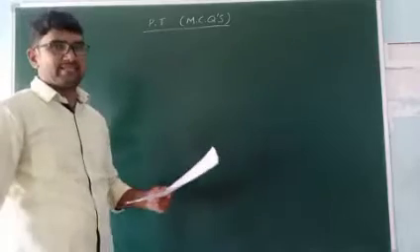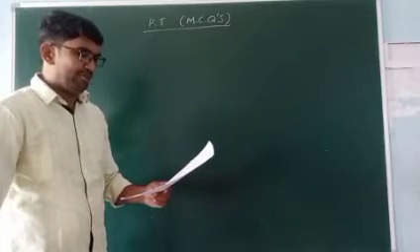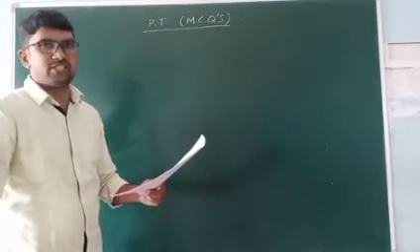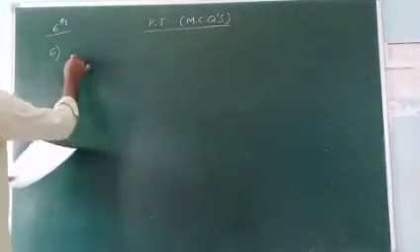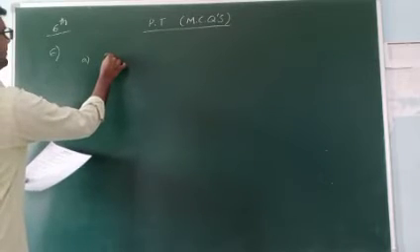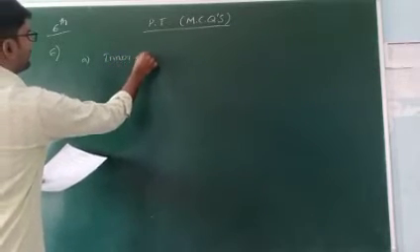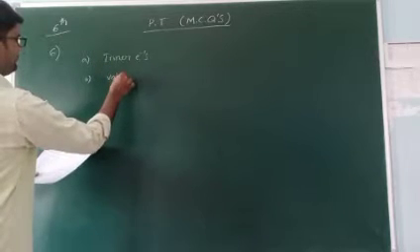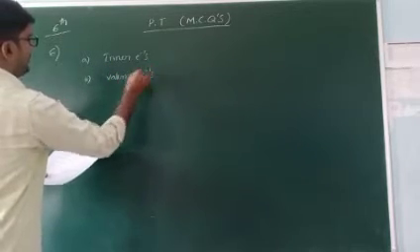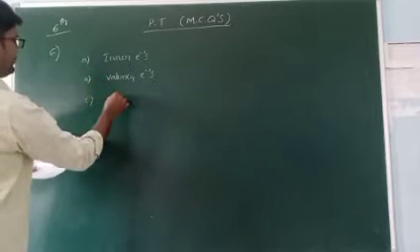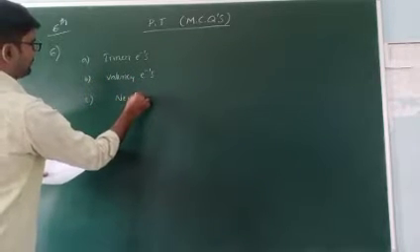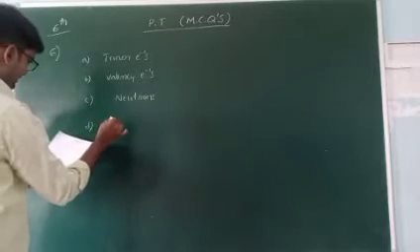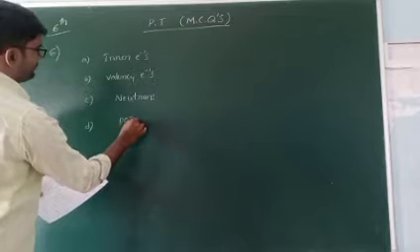Options are given: A, inner electrons; B, valency electrons; C, neutrons; D, positrons.